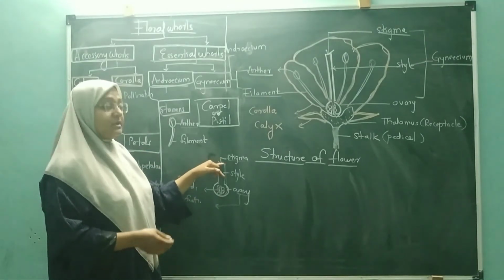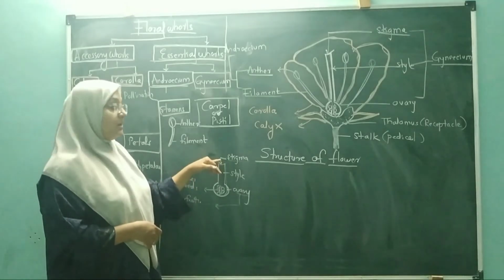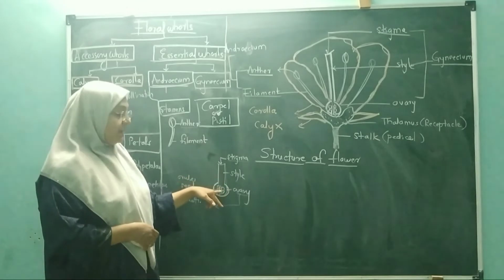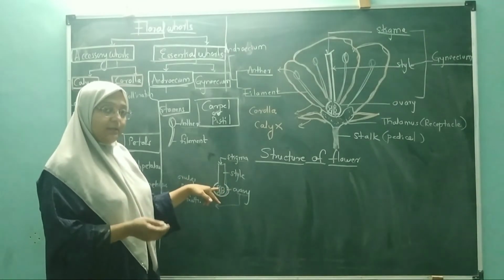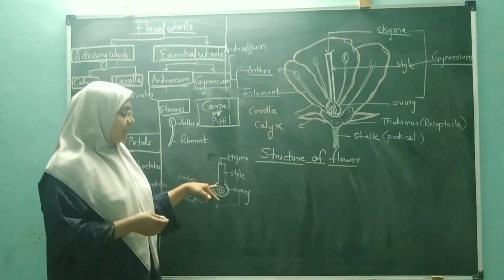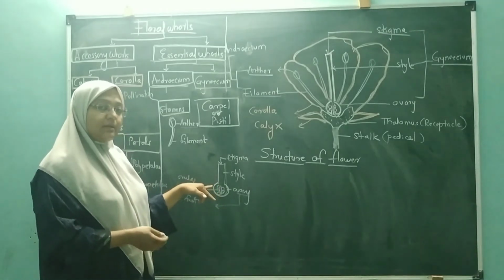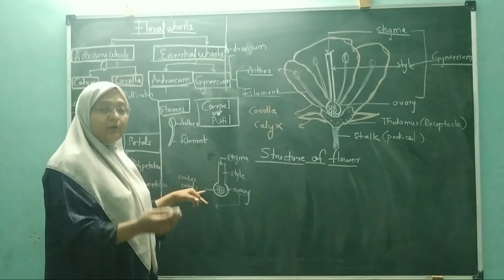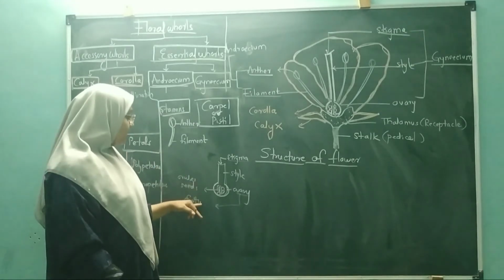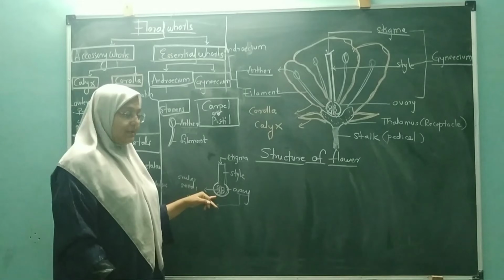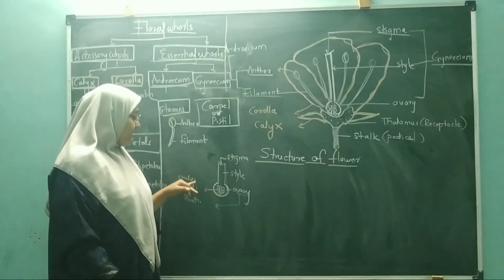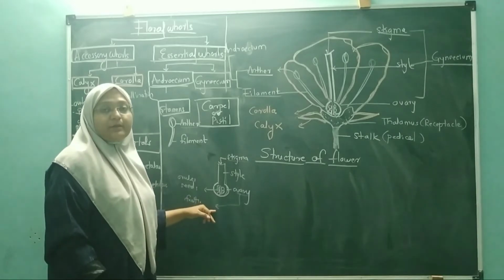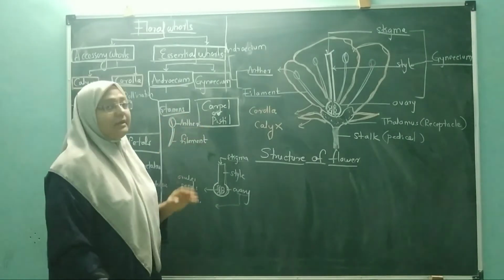So the male gamete, which comes via the pollination, lands on the stigma, and through the style it goes inside the ovary, which contains the female gamete. This male gamete and female gamete fuse together and form a zygote. That zygote will ultimately develop into the embryo, and the embryo will form the seeds. The ovules get converted into the seeds, and the ovary gets converted into the fruit. So this is the thing about the androecium and gynoecium.